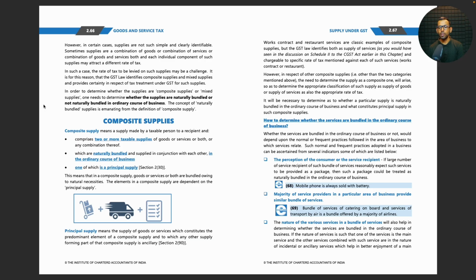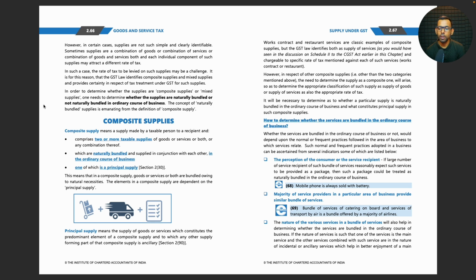But the GST law identifies both as supply of services and chargeable to the specific rate of tax mentioned against each of such services. However, in respect of other composite supplies other than the 2 categories mentioned above, the need to determine the supply as a composite one will arise so as to determine the appropriate classification of such supply as supply of goods or supply of services, as also the appropriate rate of tax.